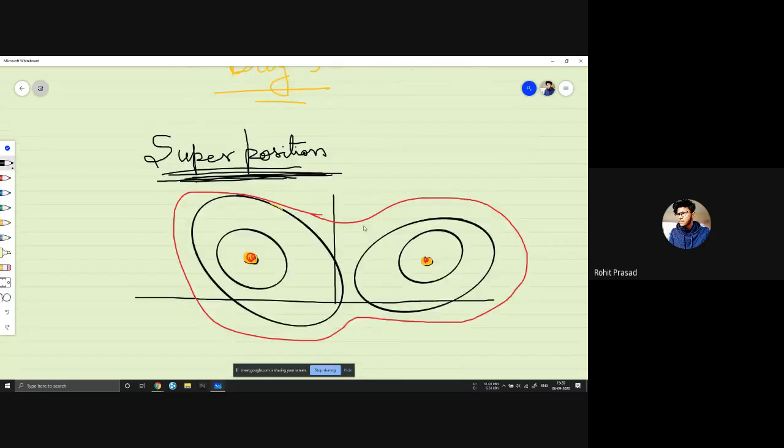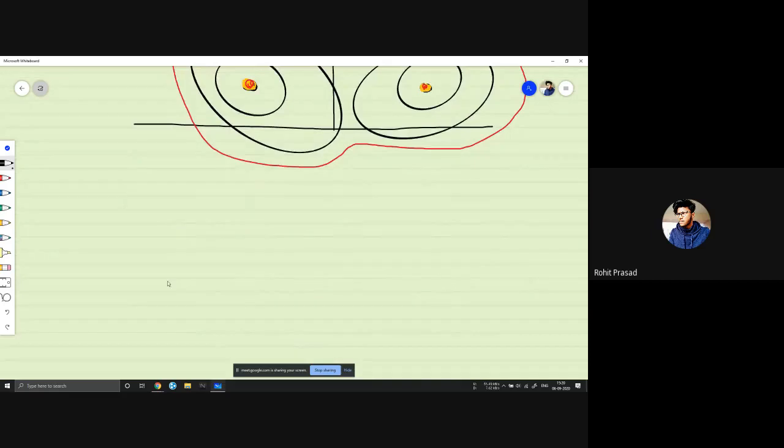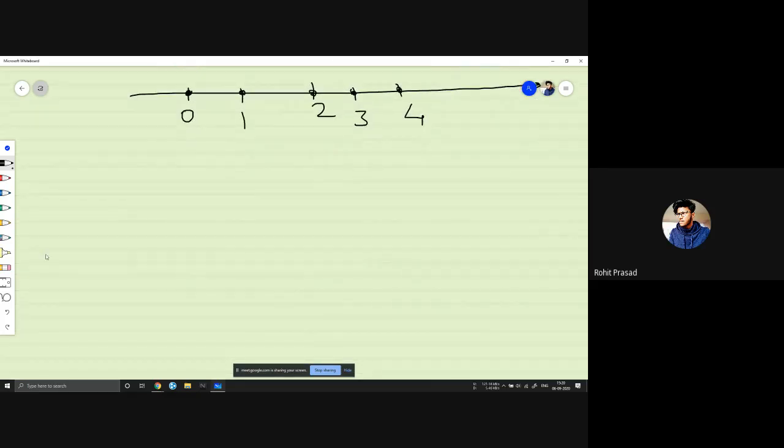So in simple terms, superposition means being in multiple states at the same time. Let's say we have a number line. The particle can be at 0, 1, 2, 3, 4 at the same time. Particles can be at multiple positions. If we define a state as position, it can be in different positions at the same time. So that's called superposition.